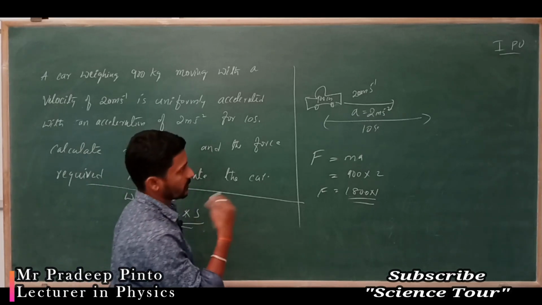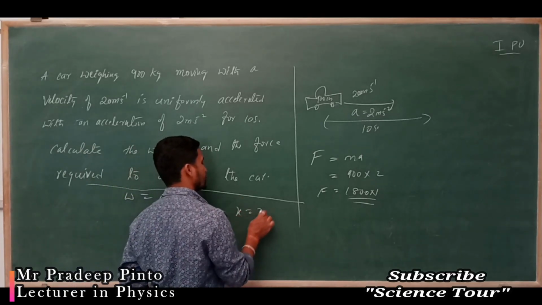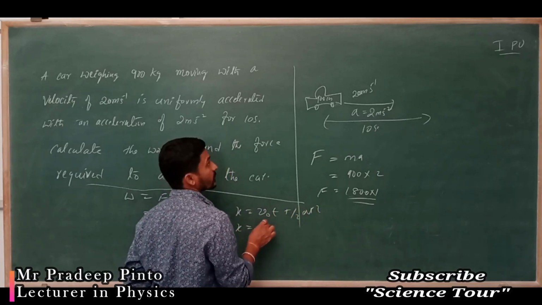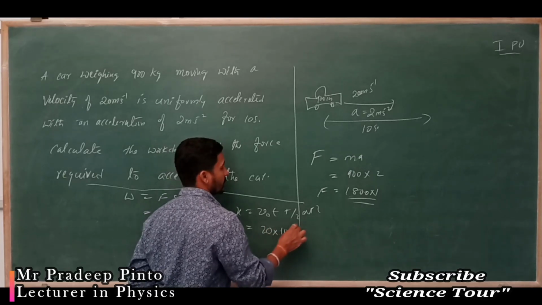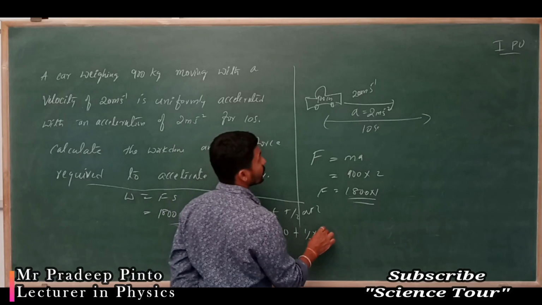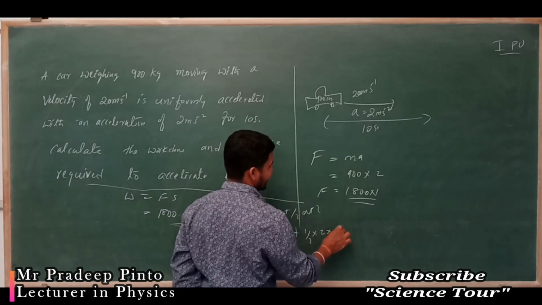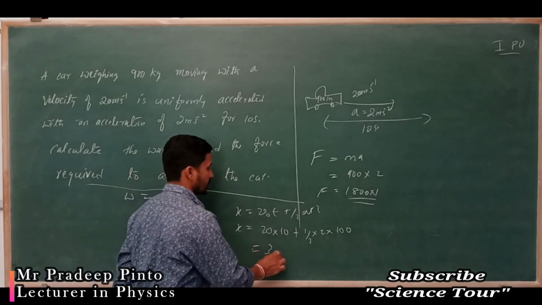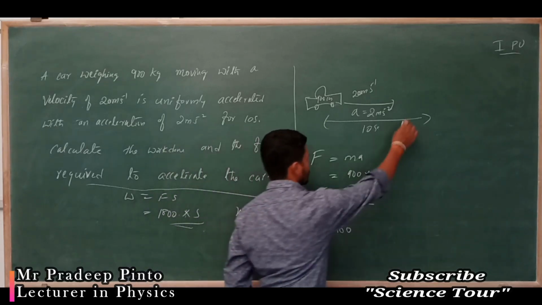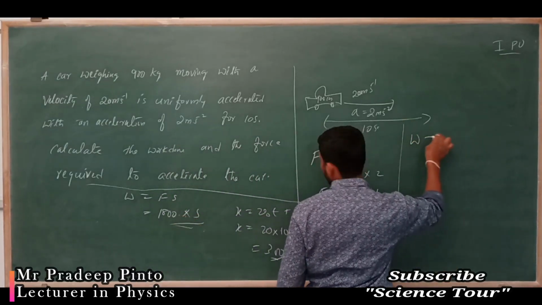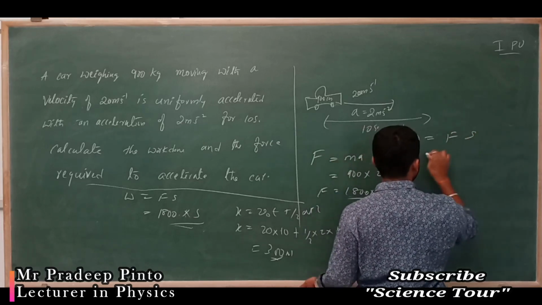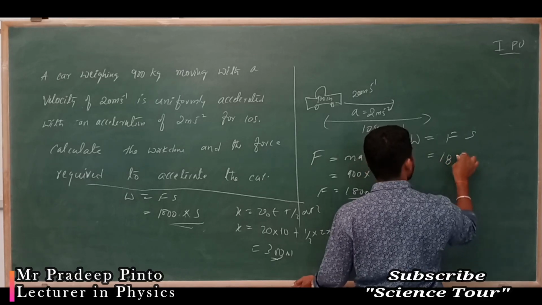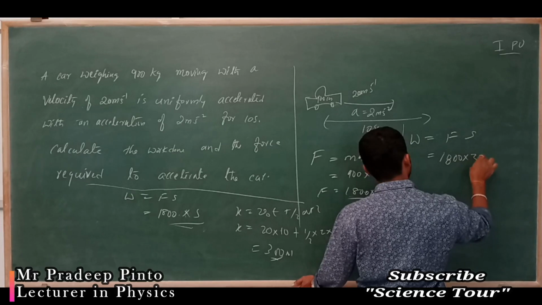How to find out the displacement? What is the distance it has traveled? We know that x is equal to v naught t plus half a t square. So x you have to find out. v naught is 20, into 10, plus half into 2 into t square, which is 100. So 2 cancels: 200 plus 100 is 300 meter. So we can apply work done, which is equal to force into displacement. Work done is force, 1800, into 300.